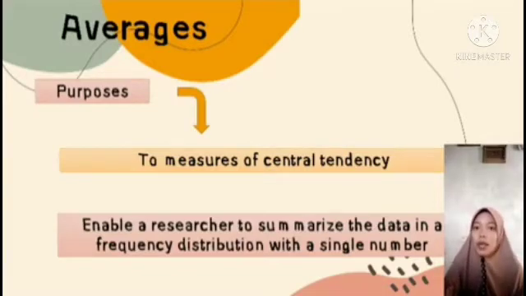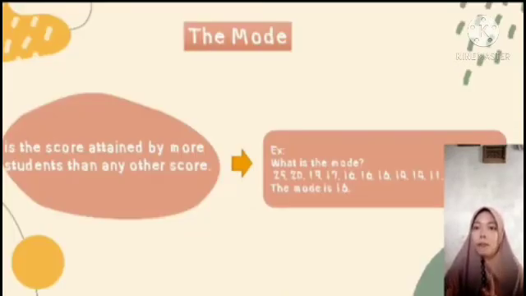There are three commonly used averages. First is the mode. What is a mode? The mode is the score attained by more students than any other score. For the explanation, look at this example.